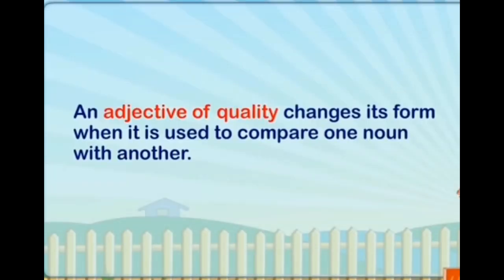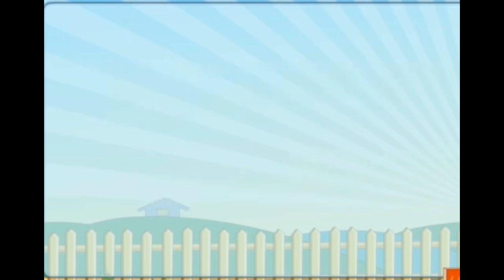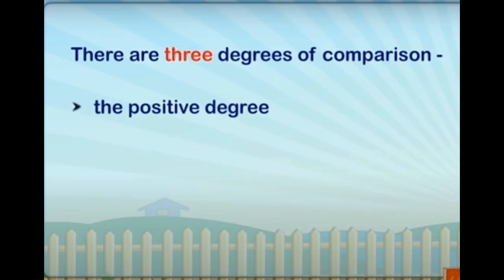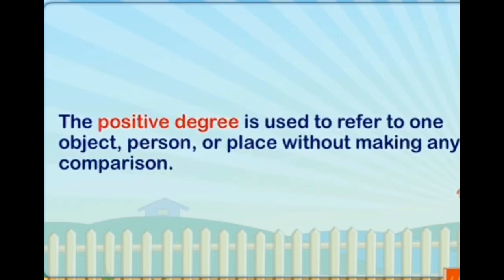So children, now we start with the degree of comparison. An adjective of quality changes its form when it is used to compare one noun with another. It is called the degree of comparison of an adjective. Comparison means we compare with the others. There are 3 degrees of comparison: the positive degree, the comparative degree, and the superlative degree. An adjective in its base form is said to be in the positive degree. For example, great, small. The positive degree is used to refer to one object, person, or place without making any comparison.